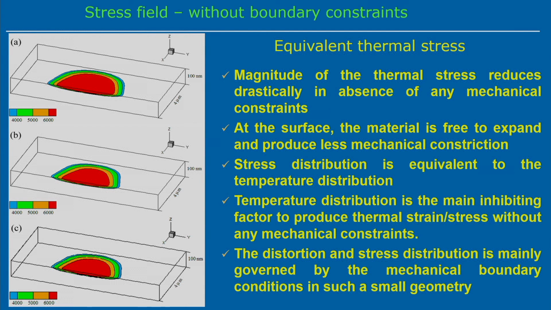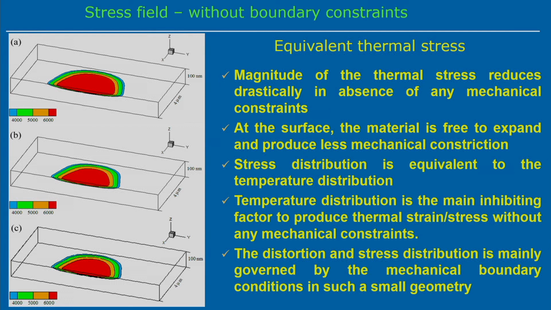The surface metal is free to expand and produces less mechanical constraint, because in this case the surface is free. So there is no constraint, it is free to expand. That is why the generation of thermal stress in this particular case is very less. The stress distribution is almost equivalent to the temperature distribution. Basically, in the zone where there is a temperature distribution, at the same zone we can see the distribution of the stresses, although the magnitude is very less in this particular case.